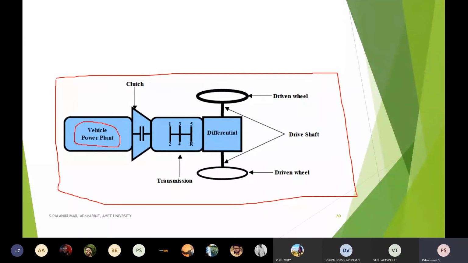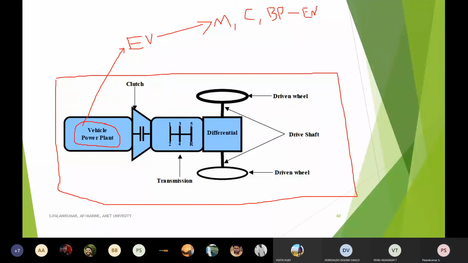In case of an electrical vehicle, it is going to have a motor, a converter, and a battery pack with EMS, energy management system, that controls charging time and so on.